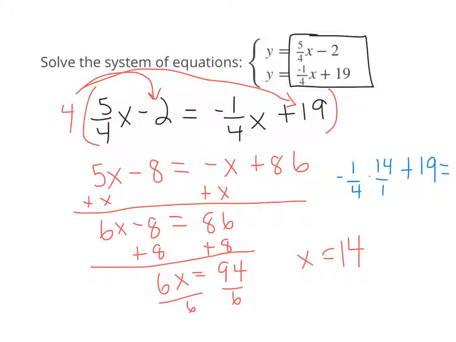So 14 and 4 share a factor of 2. So when I divide 4 by 2, I'm going to get 2. When I divide 14 by 2, I'll get a 7. So this will be negative 7/2 plus 19. I think it's probably a good idea for me to change my 19 to 38/2. Those are equivalent fractions. And so then I'll end up with 31/2. And that's the same thing as 15.5.